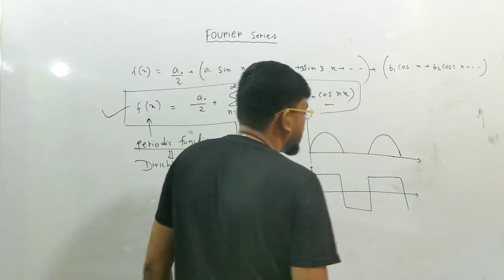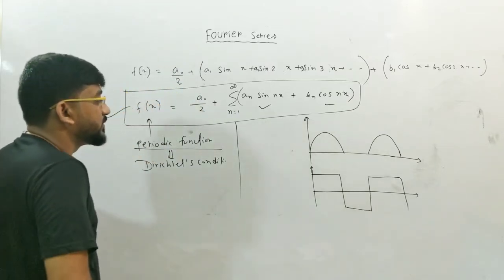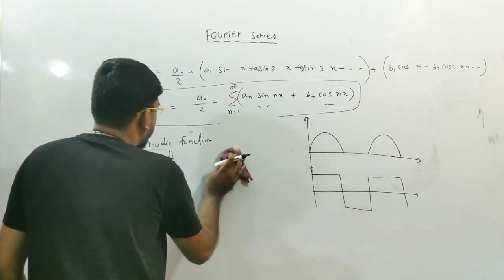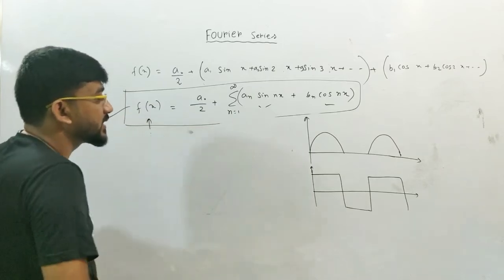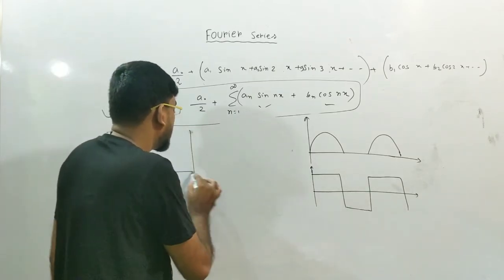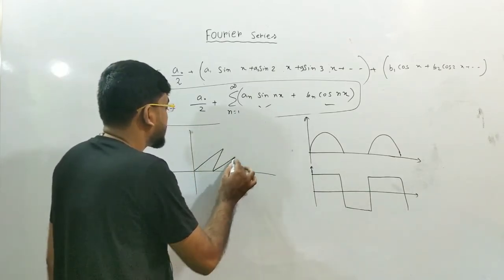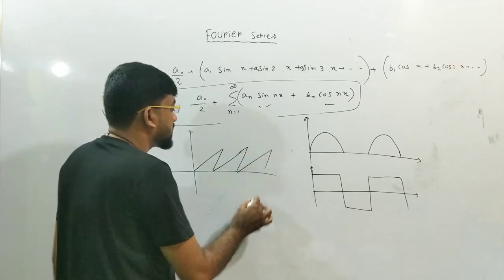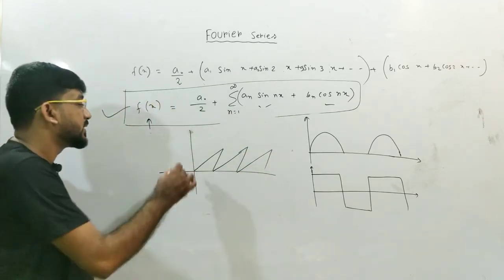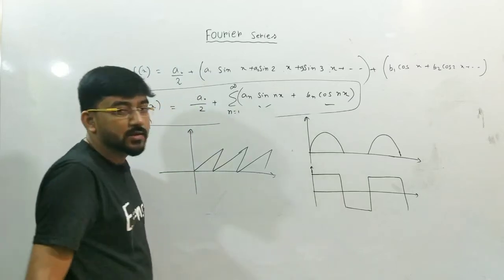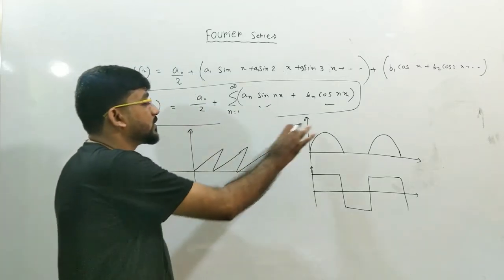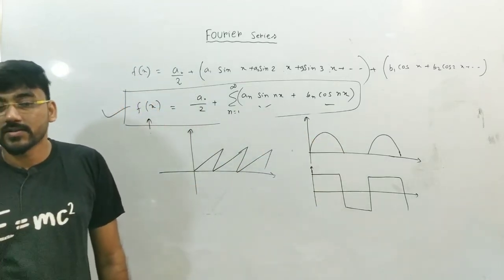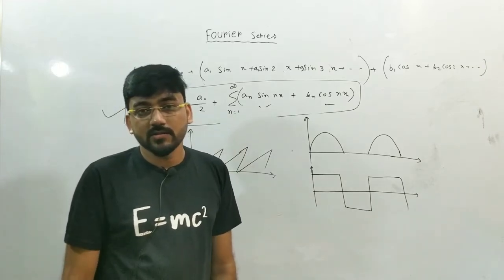This kind of periodic function you will see in many branches of physics. Or sometimes the sawtooth wave function, or the triangular wave. You cannot expand this kind of function by the power series method.